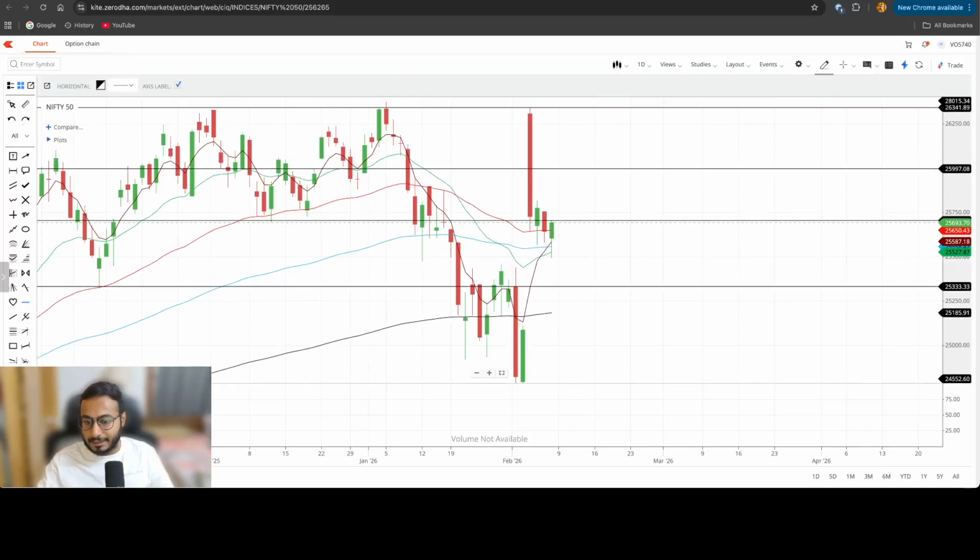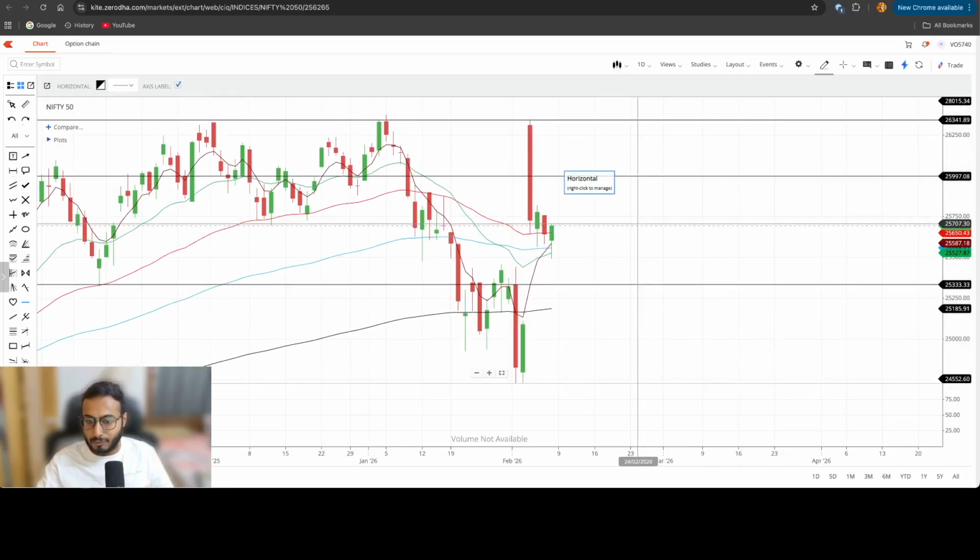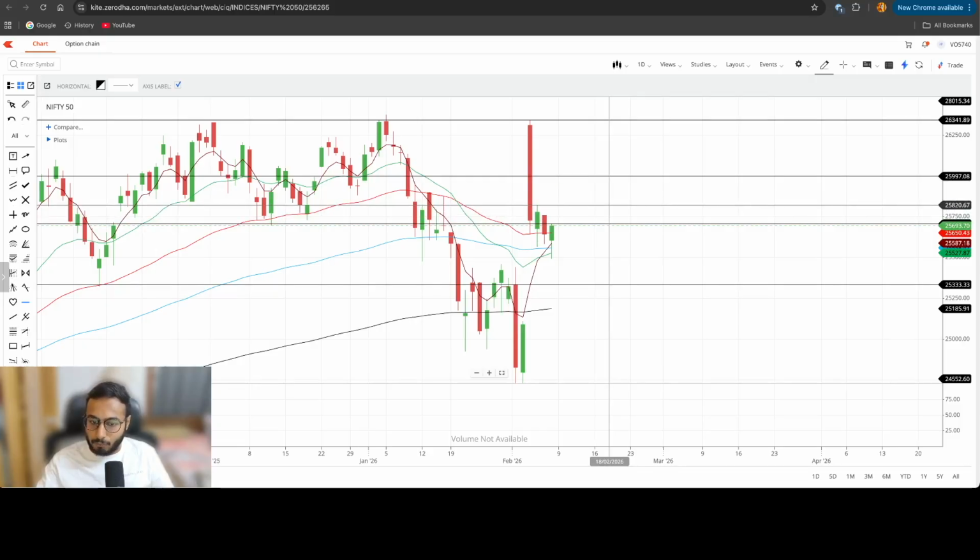So the prior daily high is about 25,700, 750. If on Monday, which is tomorrow, we sustain on an hourly or 2 hourly basis, the first level which we will see is 25,820. Above 25,820, I don't think there is any resistance till 26,000, because this was a big candlestick, and there are no literal resistances here.